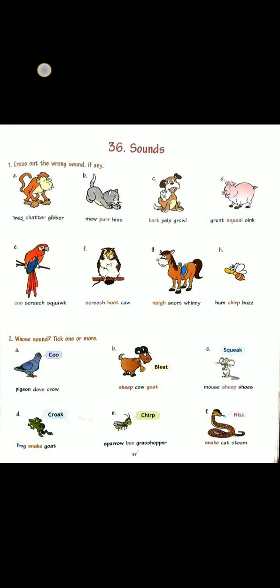Now E. Chirp. Sparrows chirp. Bee can't chirp. Grasshoppers chirp. So take sparrow and grasshopper. Now F is hiss. Snakes hiss. Cat makes hiss and also a goose makes a hiss sound. So all three options are correct. Tick all three options.